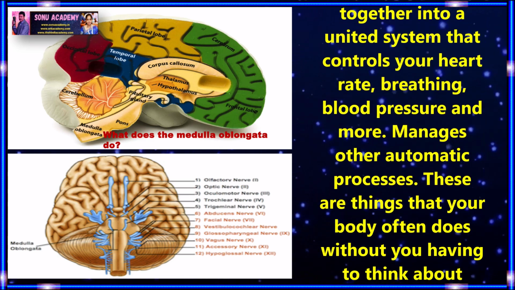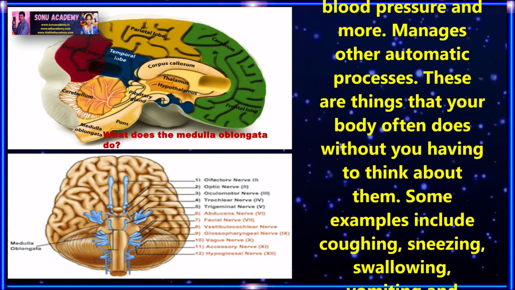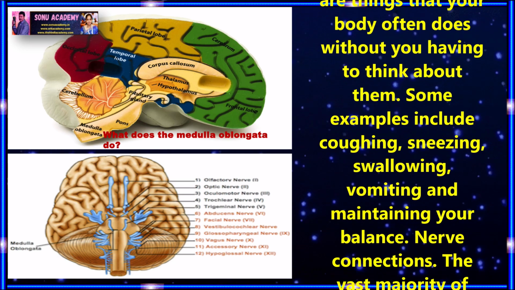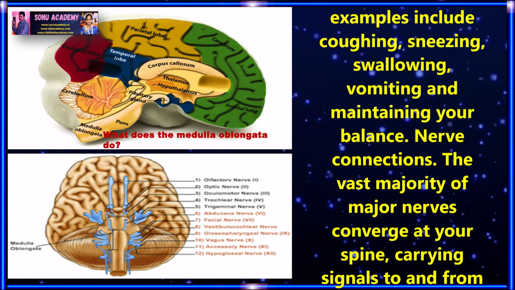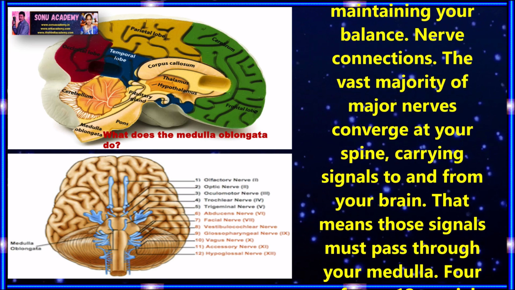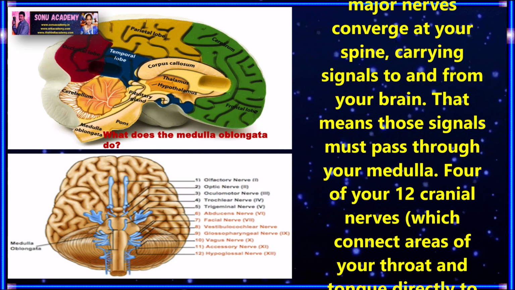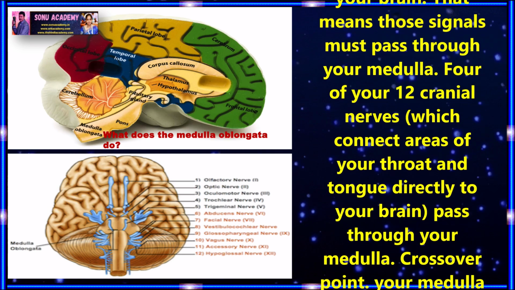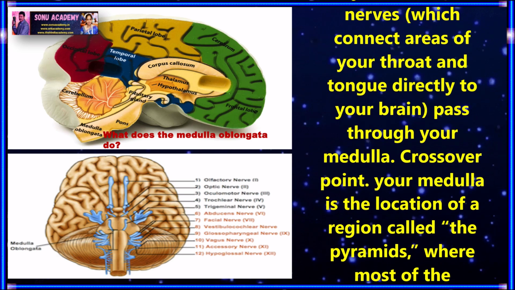It manages other automatic processes also. These are the things that your body often does without you having to think about them. Some examples include coughing, sneezing, swallowing, vomiting, and maintaining your balance. Then, nerve connections to the medulla oblongata. The vast majority of major nerves converge at your spine, carrying signals to and from your brain. That means those signals must pass through your medulla. 4 of your 12 cranial nerves, which connect the area of your throat and tongue directly to your brain, pass